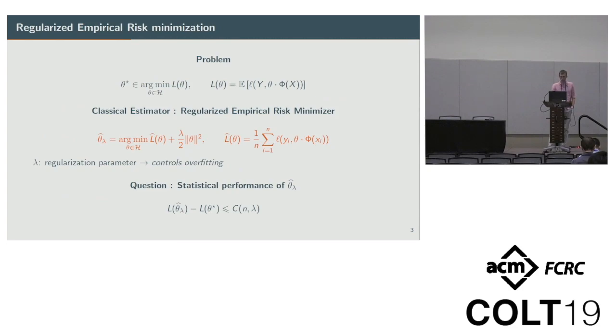The classical way of approximating this is solving the regularized empirical risk minimizer. This is minimizing the empirical risk with a square penalty, with a parameter lambda, which controls overfitting because we're in an infinite dimensional case. So the question is, what is the statistical performance of this estimator as a function of n and lambda?